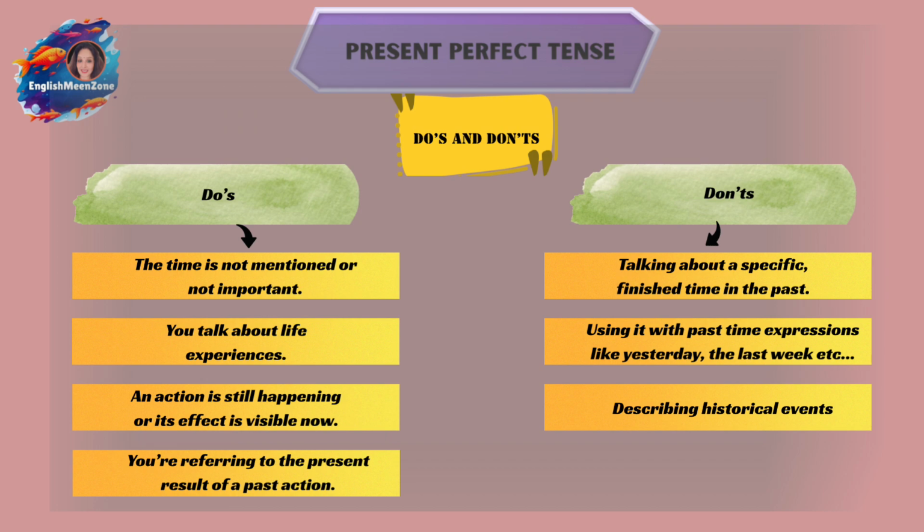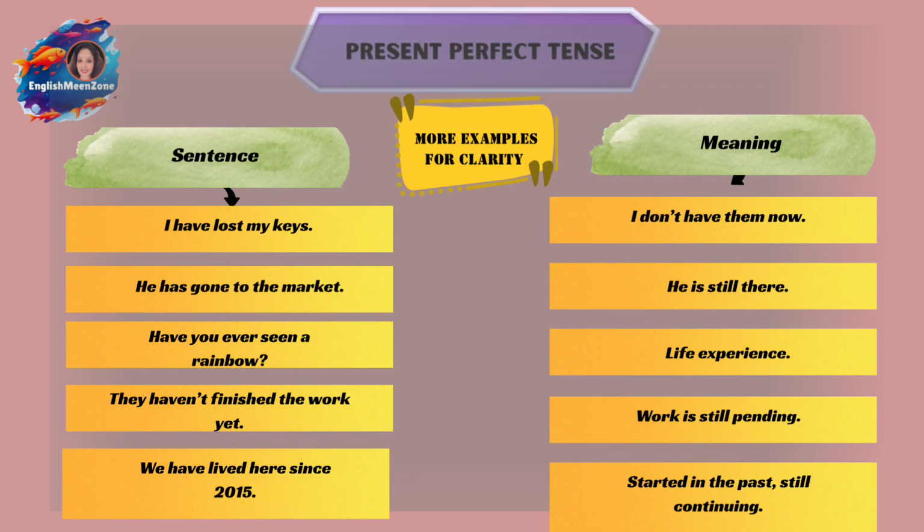The time is not mentioned or not important for present perfect. Time is not mentioned. You talk about life experiences. An action is still happening or its effect is visible now. Even now you can feel the action's effect. You're referring to the present result of a past action. So some action has taken place in the past and the result is felt even now.